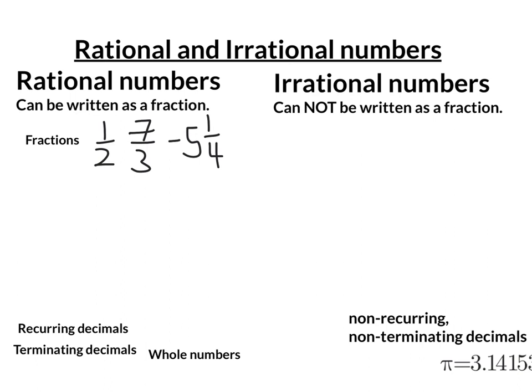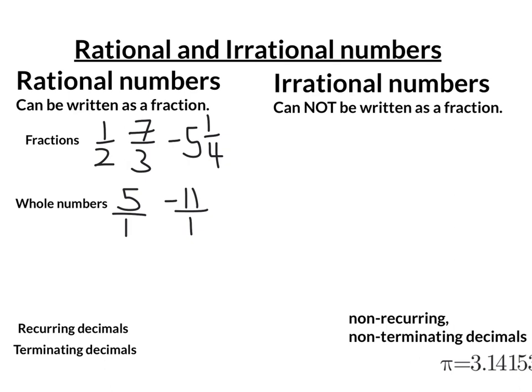The next group that you may see them in is whole numbers. Now, a whole number can be written as a fraction. So if we, for instance, have the number 5, we can put that 5 over 1, and it's instantly a fraction. So any whole number, positive or negative, is a rational number.